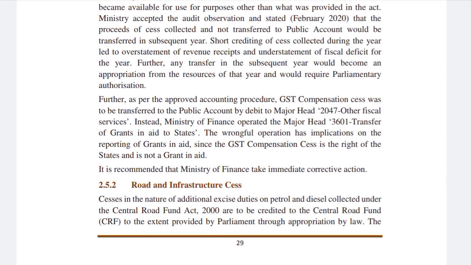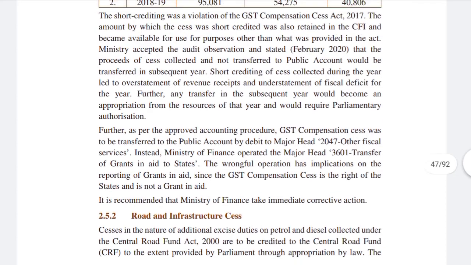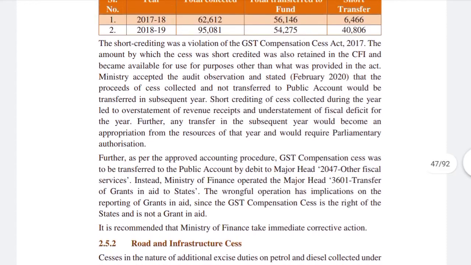Further, as per approved accounting procedure, GST compensation cess was transferred to the public account by debit to major head 2047 other fiscal services. Instead, the Ministry of Finance operated the major head 3601. So these are the names of heads where they could have been debited. 3601 is transfer of grants in aid to states. The wrongful operation has implications on the reporting of grants in aid, since GST compensation cess is the right of the states and not a grant in aid. So this is the fourth default which has been stated in this last paragraph.